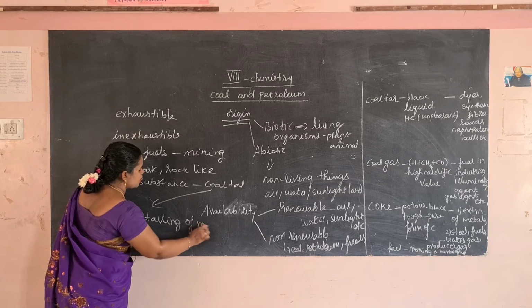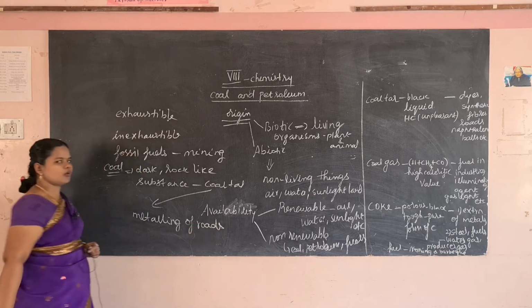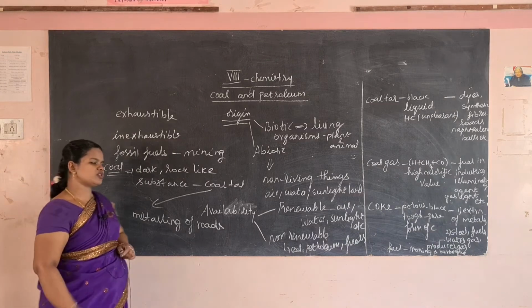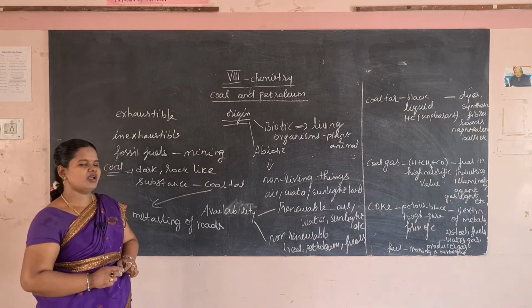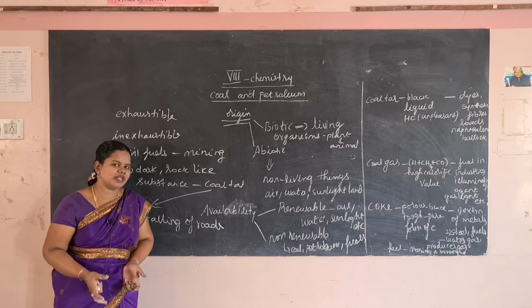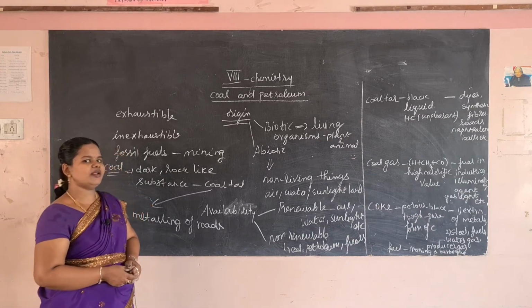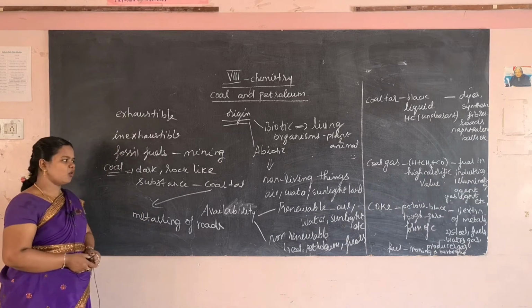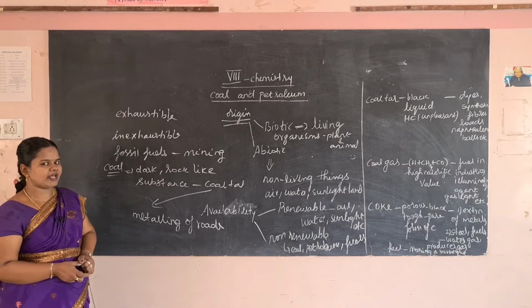So from coal we obtain coal tar, and this coal tar is used in metalling of roads or polishing of roads. Coal tar is used in metalling of roads. What is coal? It is a dark black, rock-like substance obtained from the earth crust, that is known as coal. And from coal we get coal tar, that is used in metalling of roads.